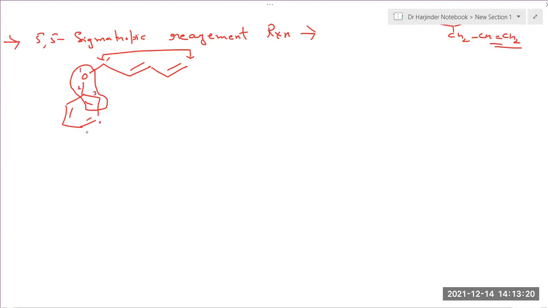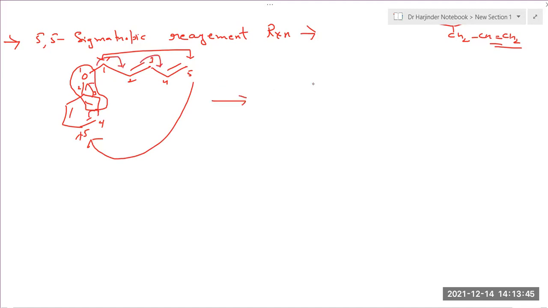So we label this 4, 5. So this is the other end of the pi system, and here this is labeled as 5. So this 5th carbon will go to this 5th carbon of the ring. This will shift over here. This will shift over here. This will shift over here, and this will shift over here.